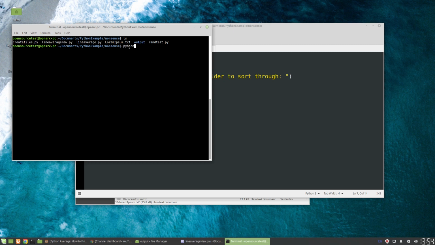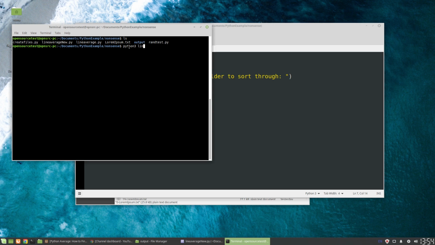And from here we can just run Python 3. This is how you would call it in Ubuntu or in Linux. This is Linux Mint based on Ubuntu. In Windows or Mac OS, I forget if Mac OS has Python installed by default. In Windows, you would install the Python applications, the libraries, and you'd be able to run this similarly.